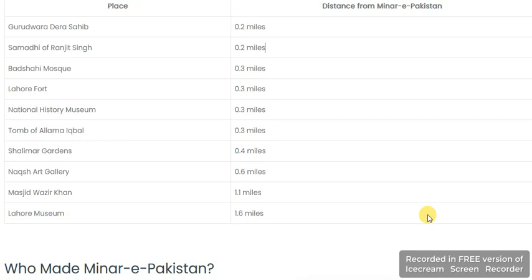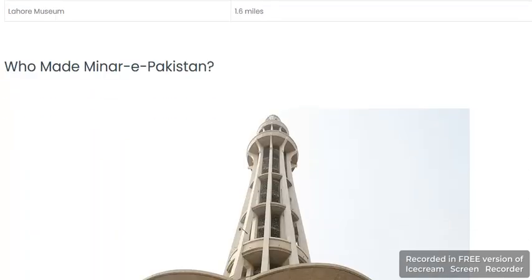Places and distance from Minar Pakistan. Gurdwara Dera Sahib 0.2 miles. Samadhi of Ranjit Singh 0.2 miles. Badshahi Mosque 0.3 miles. Lahore Fort 0.3 miles. National History Museum 0.3 miles. Tomb of Allama Iqbal 0.3 miles. Shalimar Garden 0.4 miles. Naqsh Gallery 0.6 miles. Masjid Wazir Khan 1.1 miles. Lahore Museum 1.6 miles.